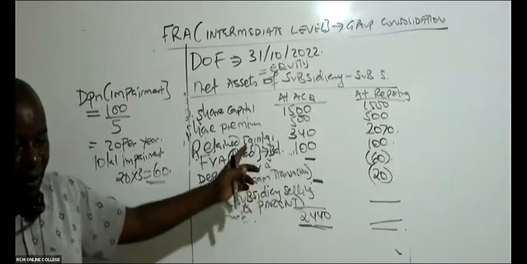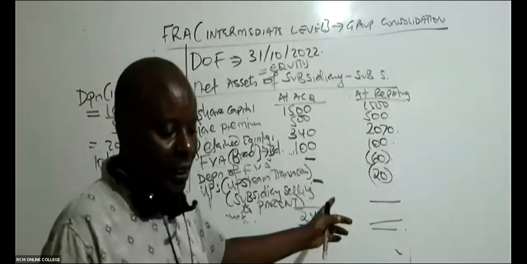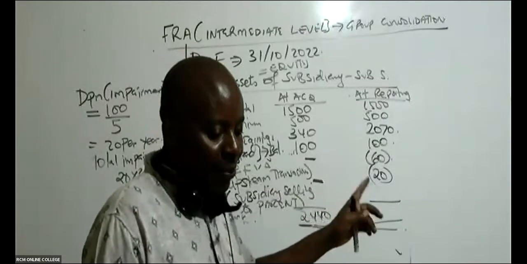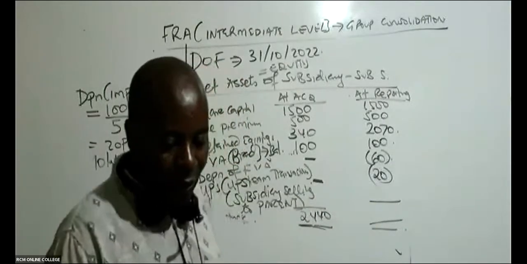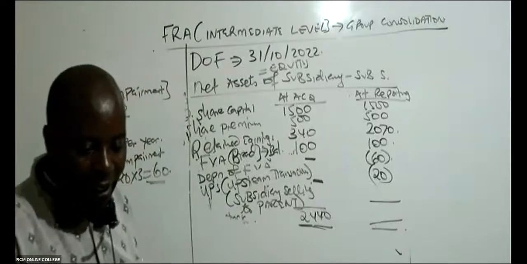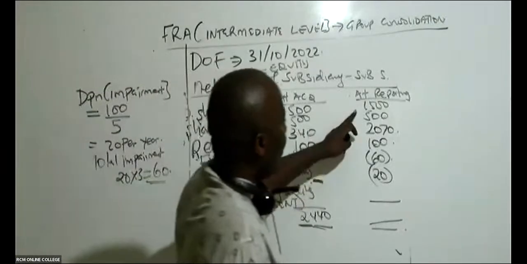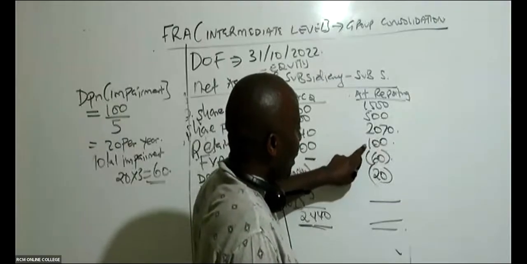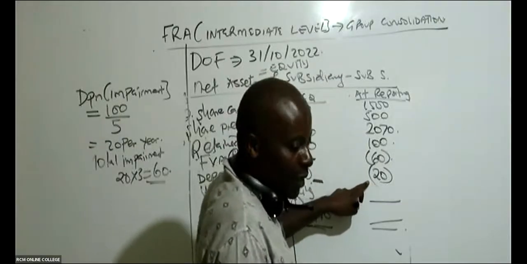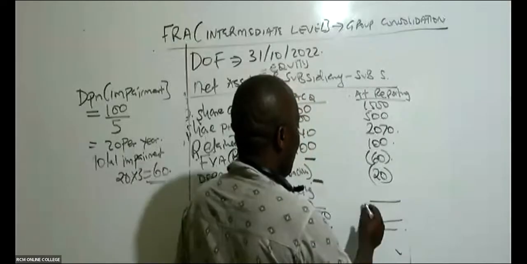But first of all, give me the net assets of the subsidiary at reporting. At reporting, is there somebody who can give me this figure? 4090. Now, Italy, I don't know how you added. So remember, it's 1500 plus 500 plus 2070 plus 100 minus 60 minus 20. It should be 4090.